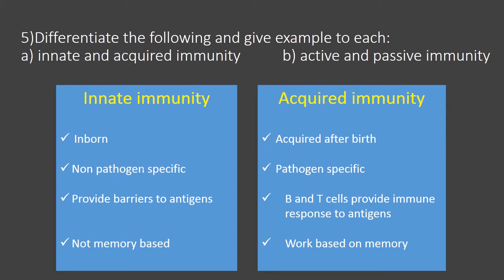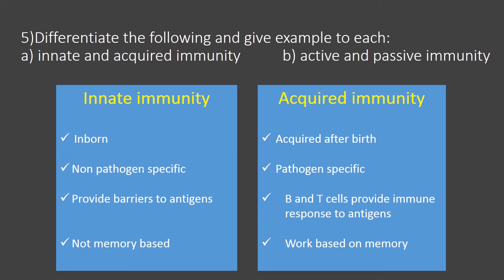We know that B cells produce antibodies to destroy pathogens, and T cells indirectly help the B cells to produce antibodies. So antigens are destroyed by B and T cells in the case of acquired immunity. Then innate immunity does not work based on memory, but acquired immunity always works based on memory.